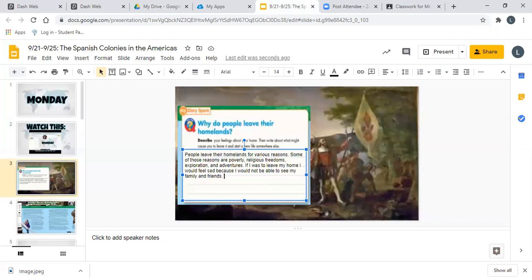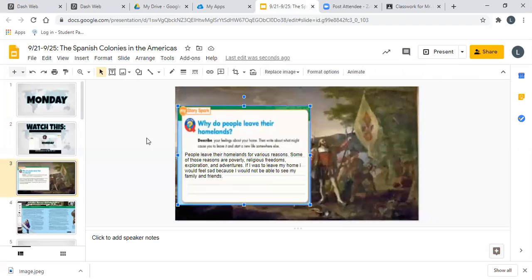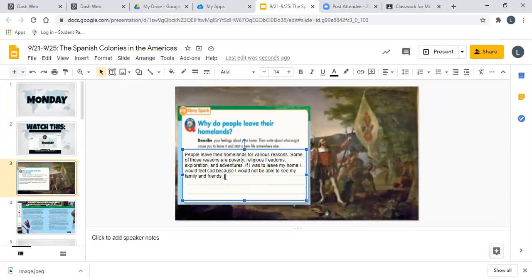Take the next couple of minutes to revise what you have written, and if you do not have that, go ahead and write it. Remember, this is just an example. You do not have to write down what I wrote. Feel free to write down your reflection. And we're back. Once you have written your reflection, it should be saved automatically into the slide. For the purpose of this video, I am going to delete it.